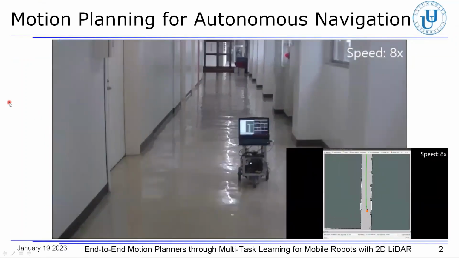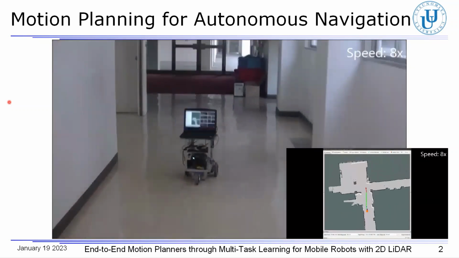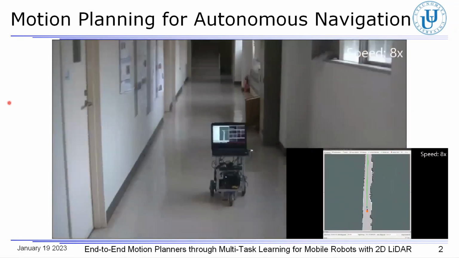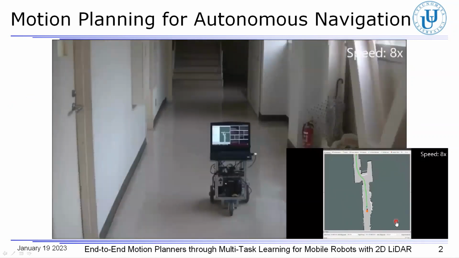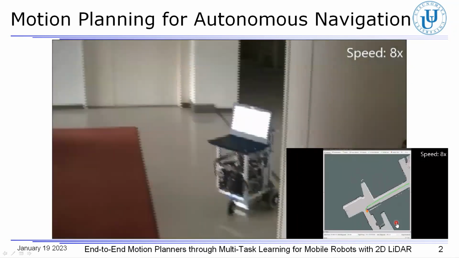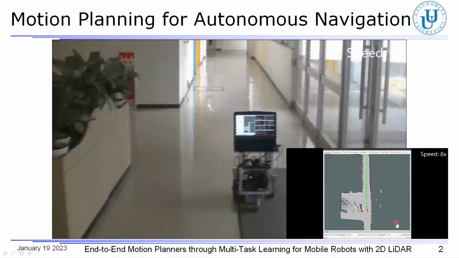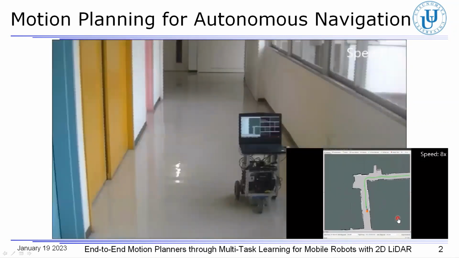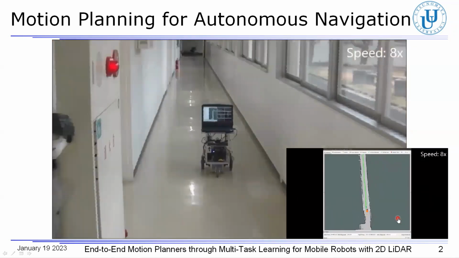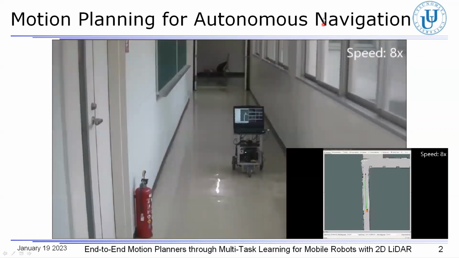For autonomous navigation as shown in this movie, first off, the robot is required to build a map of the environment. Then the robot plans the paths and motions according to the localization result in the map. In the right movie, here you can see the localized position and the planned path. If an obstacle is in front, the robot replans the path or plans the avoidance motion. So in this presentation, we focus on this motion planning in order for the mobile robot to move toward the destination while avoiding obstacles. This is an essential capability for the mobile robot.